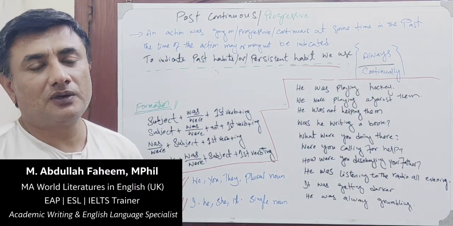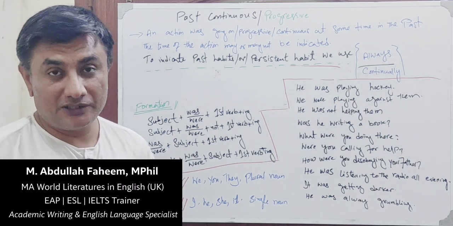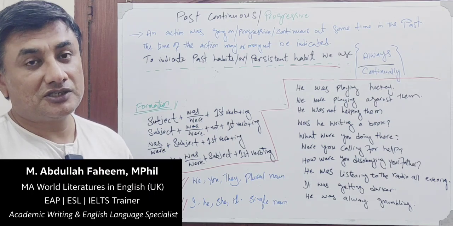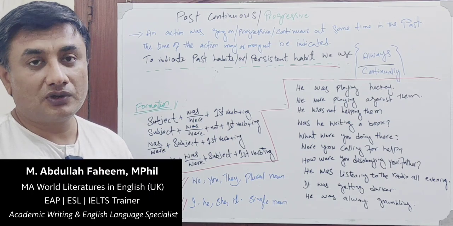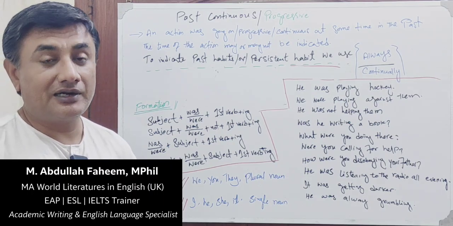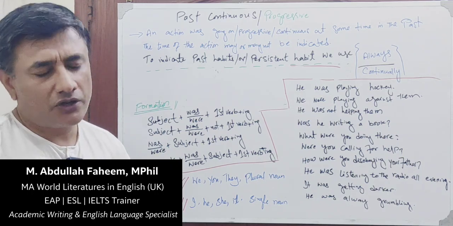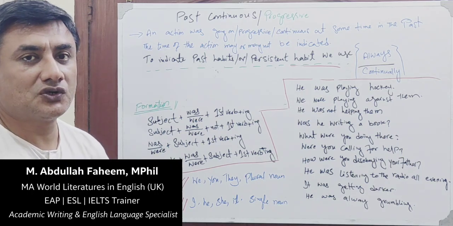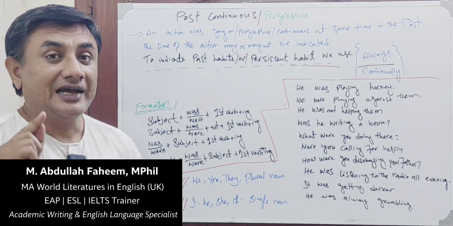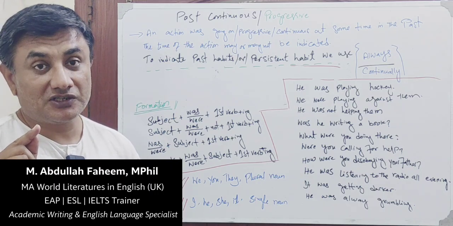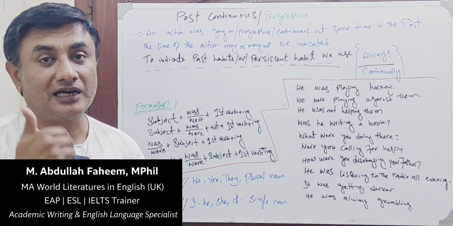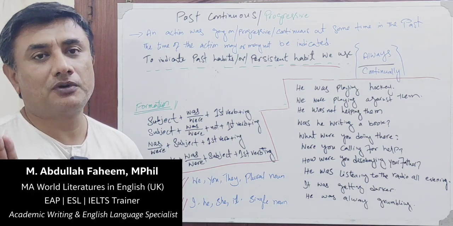One of the biggest problems in Urdu translation or Hindi translation is that teachers ask us to find out if there is a particular word like raha hai, rahi hai at the end of the sentence. No, we have to focus on only two points. The action was going on, the action was continue in the past at the time of talking. This is a simple rule.